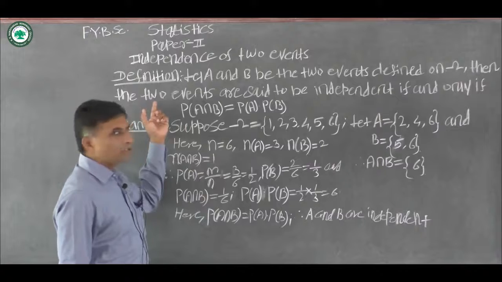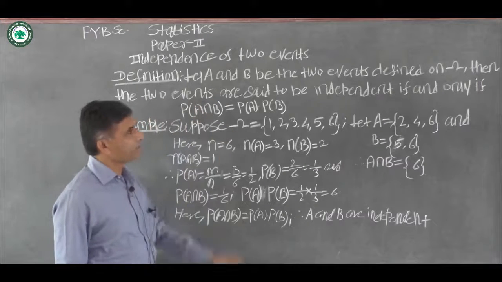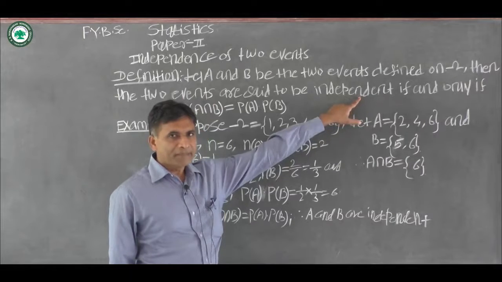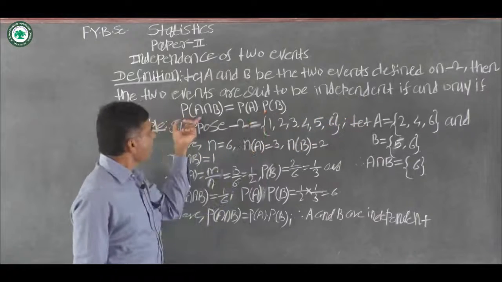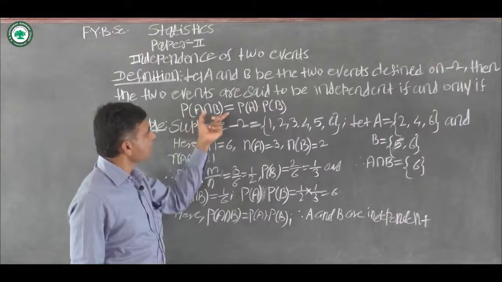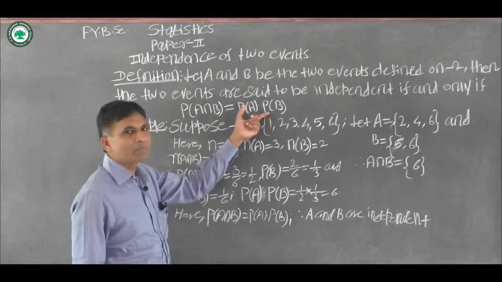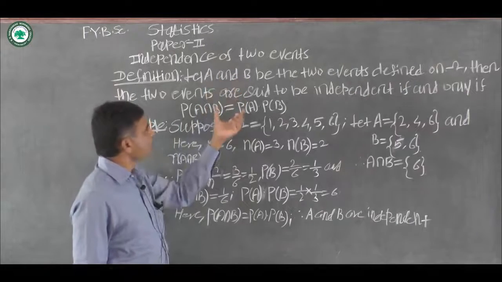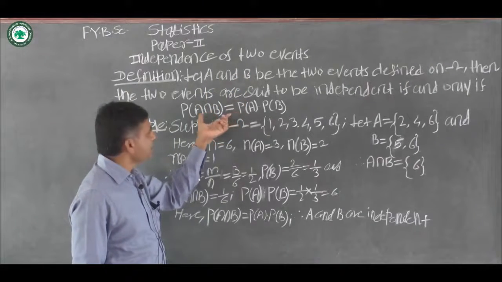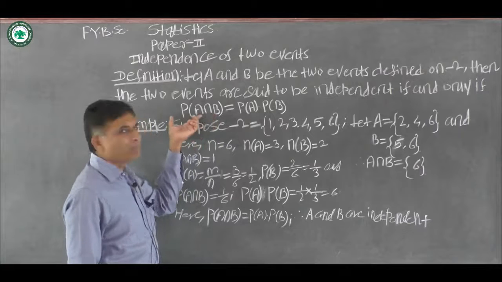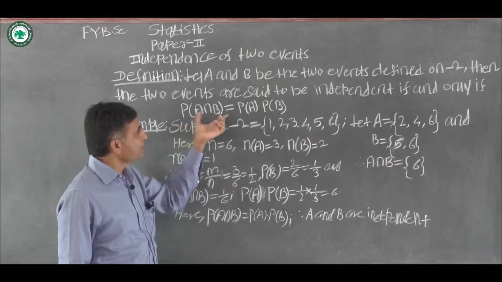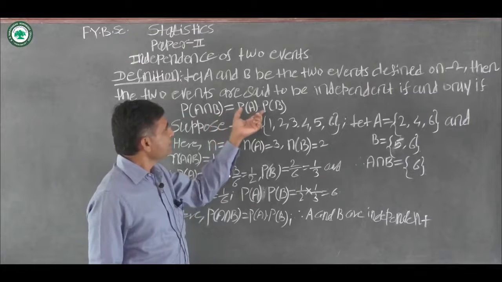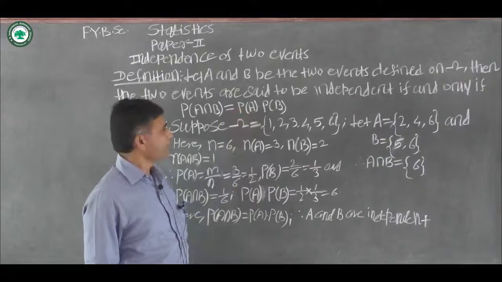Then these two events are said to be independent if and only if probability of A intersection B is equal to probability of A into probability of B. Mathematically, the independence of two events can be defined this way: probability of A intersection B is equal to the product of the probabilities of event A and event B.